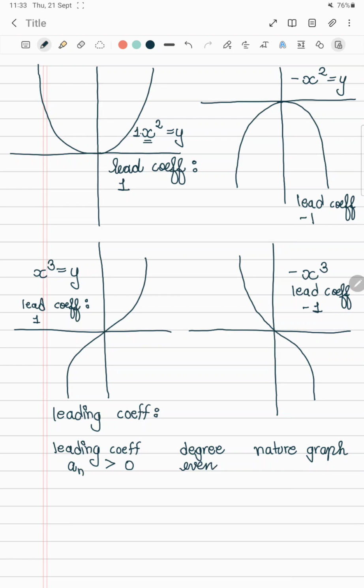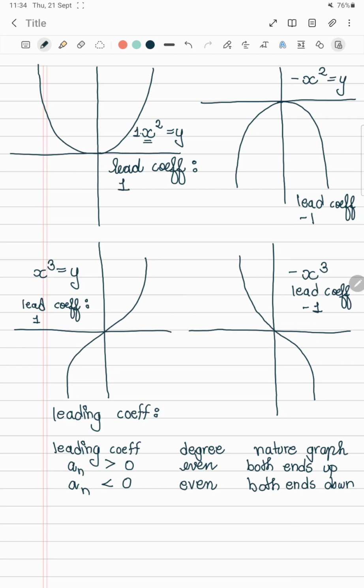And from the graph we can see that its nature is that both the ends are up. In the second graph we have the leading coefficient less than 0, which is -1. Degree of the graph is even, and we have both ends downwards.